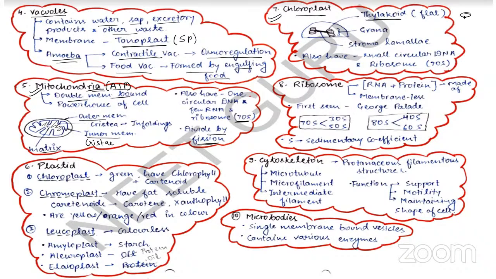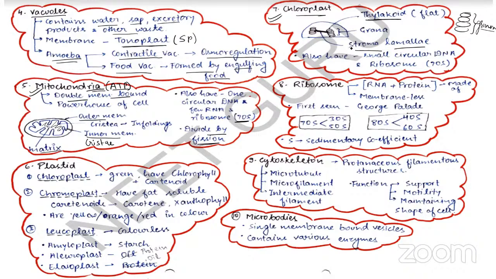When these thylakoids are arranged in a stack, these are known as a granum. And all these different grana are connected by a membranous tubule, and this is known as stroma lamellae.